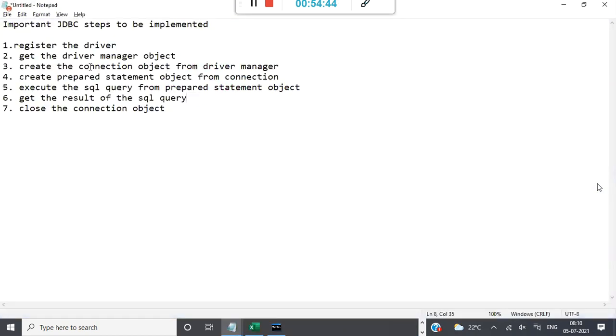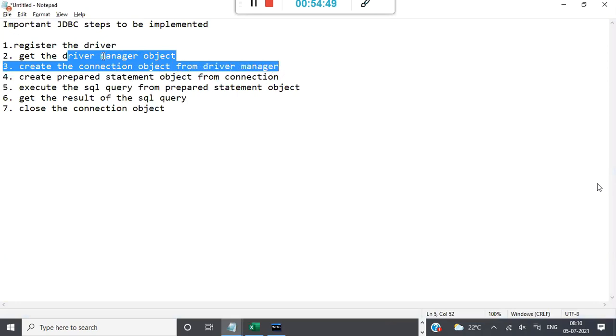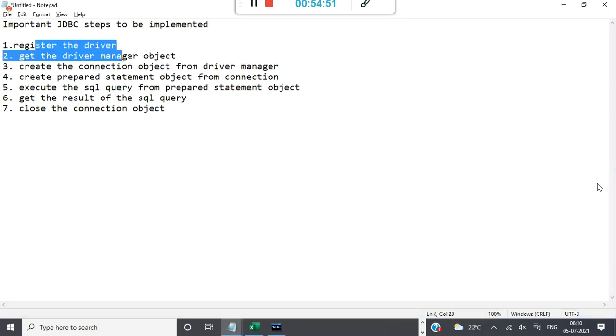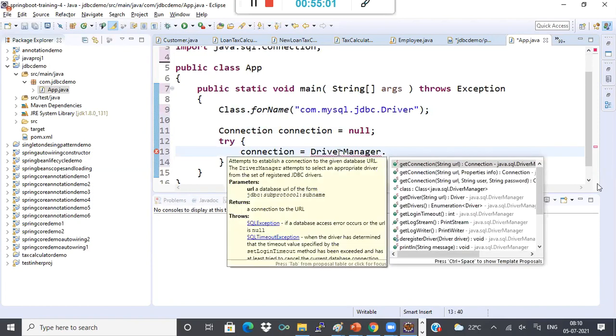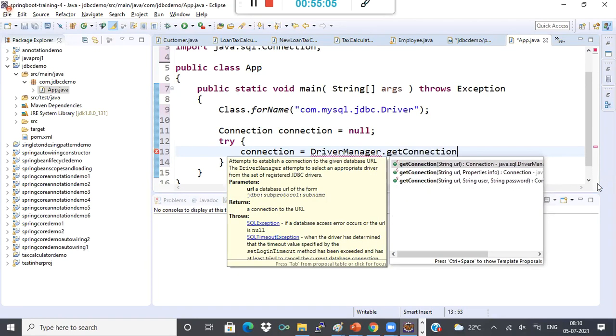Now first I have to get the driver manager, right? Get the driver manager and create the connection object from the driver manager. So get the driver manager, register the driver, I got that already here. If I do like this, I get a driver manager and driver. Now what I'll do is DriverManager.getConnection.